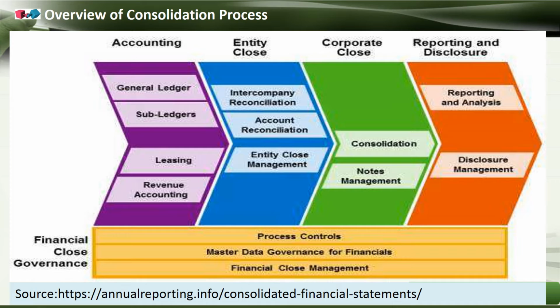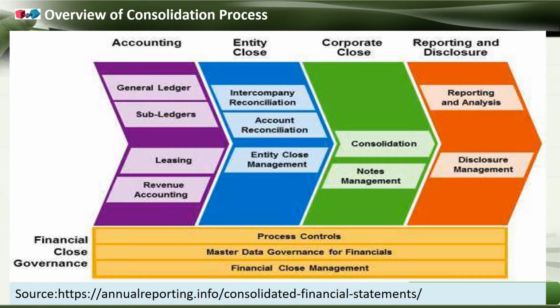So for example, in accounting we study the general ledger, journal ledgers and sub ledgers, and maybe contracts, leasing and revenue accounting, various kinds of accounting that we will be studying or have already studied. That is separate.